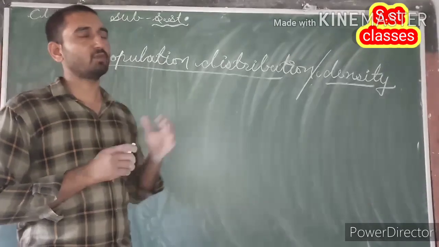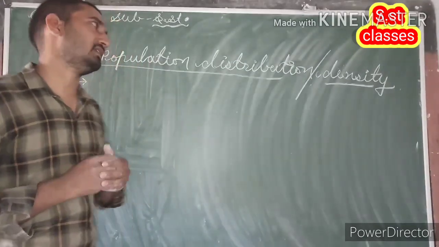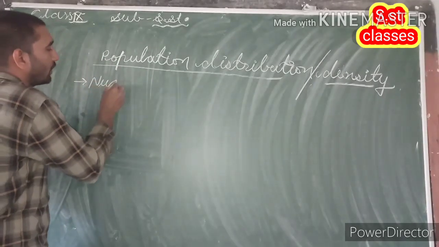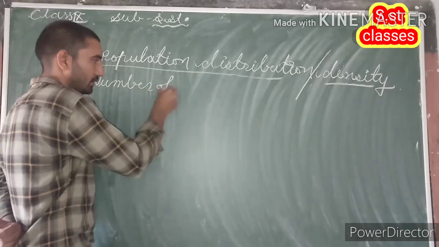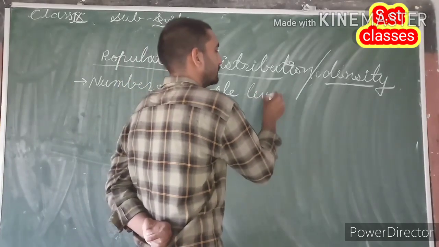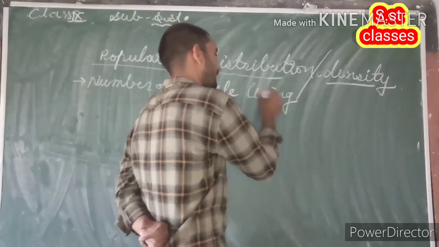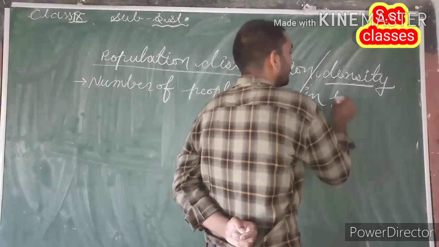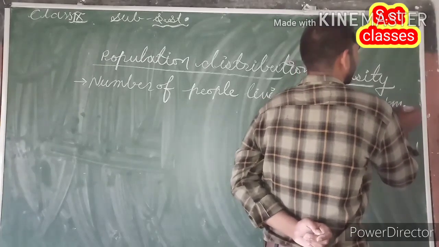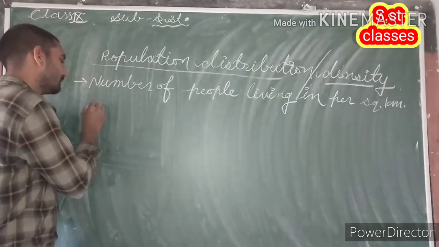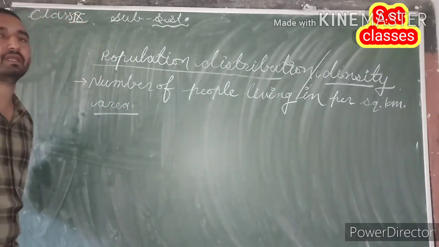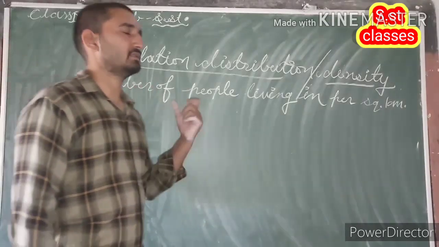In simple terms, population density means the number of people living per square kilometer area. So the number of people living per square kilometer area is known as population density.